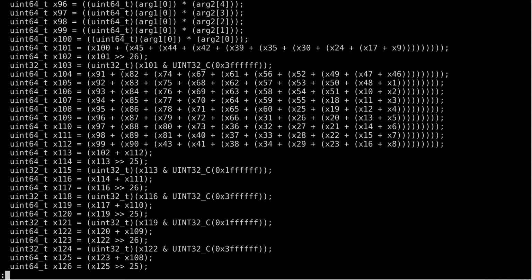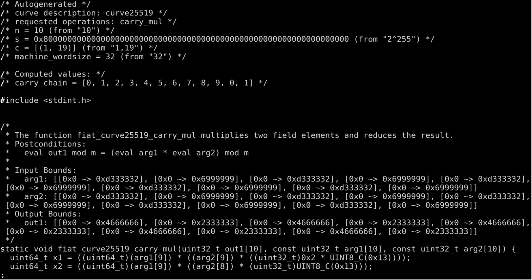Here's just a random page of this. It looks opaque. I will assure you, expert-written code also looks opaque. But you can kind of see that there's a 10 by 10 table, which is a schoolbook multiplication of 10 limb numbers. And then there are some additions below. At the top of this code, we have a function header that you can just include into a normal C library and thus allow for easy adoption.